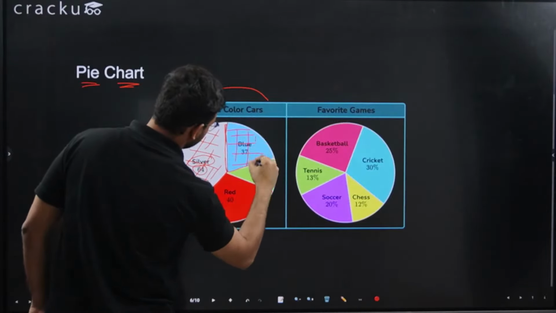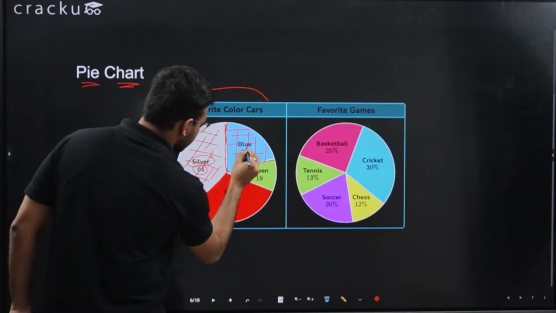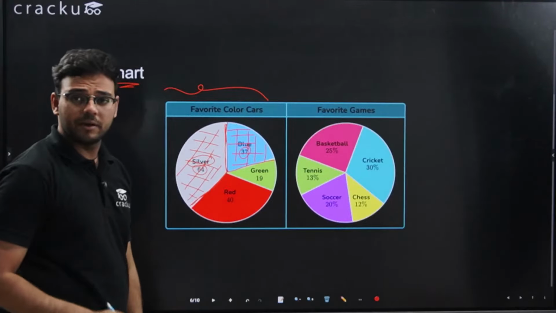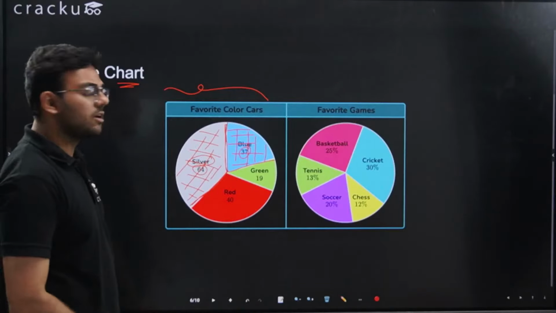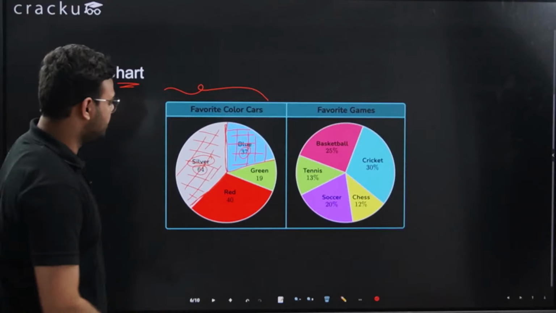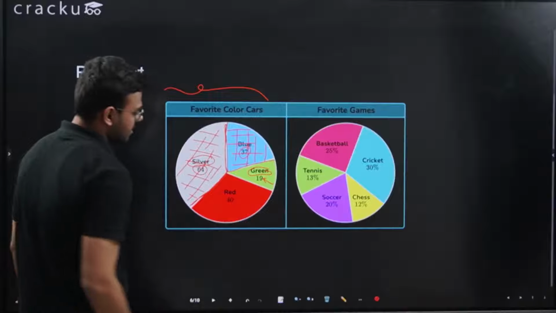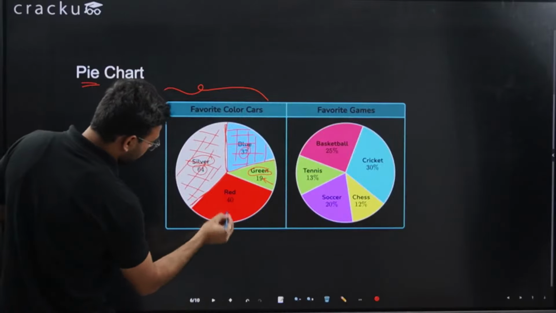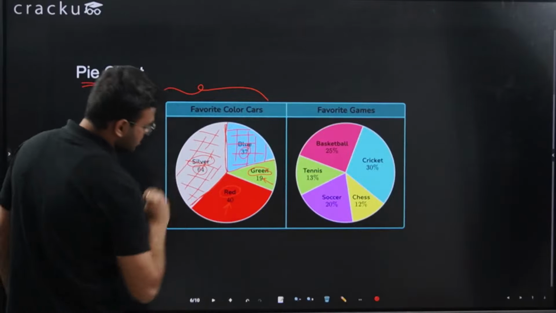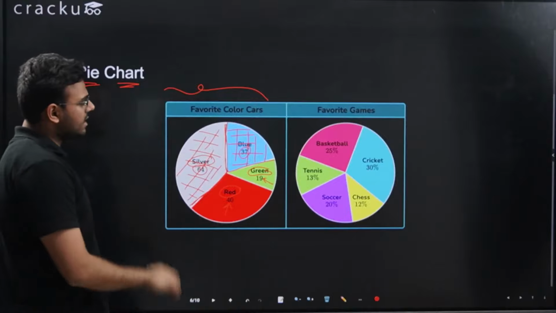So this says there are blue cars for 37 people, that is this number. For 37 people, blue is their favorite color of their cars. Similarly, there are 19 people who like green cars, and there are 40 people who like red cars. So it is very easy to read the pie chart as well.